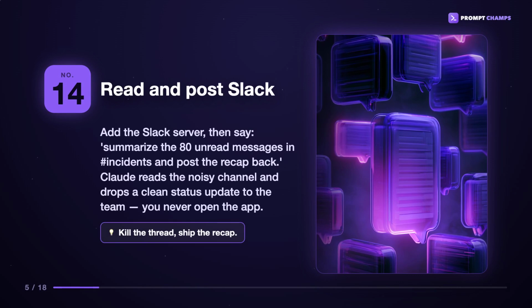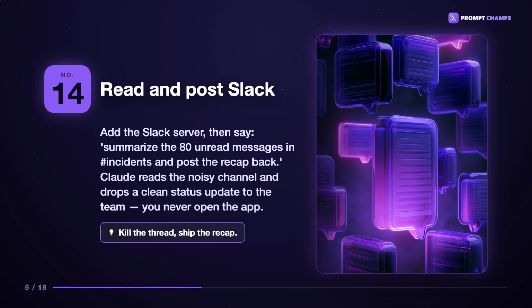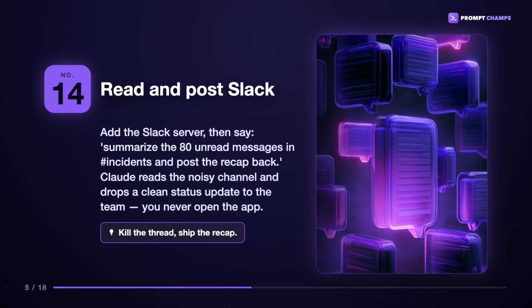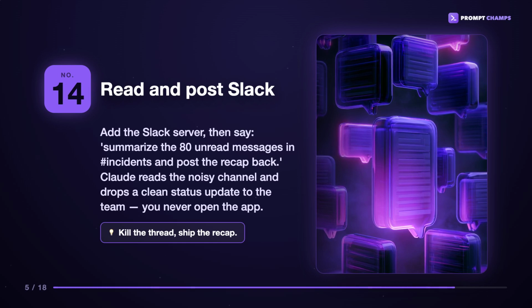Number 14, read and post Slack. Add the Slack server, then say, summarize the 80 unread messages in incidents and post the recap back. Claude reads the noisy channel and drops a clean status update to the team. You never open the app.